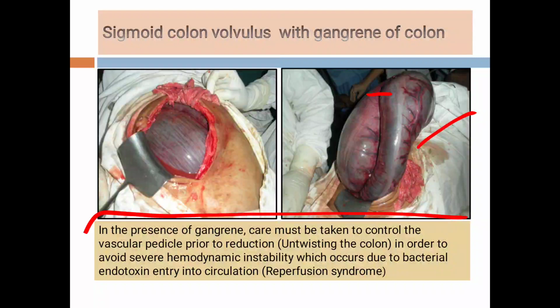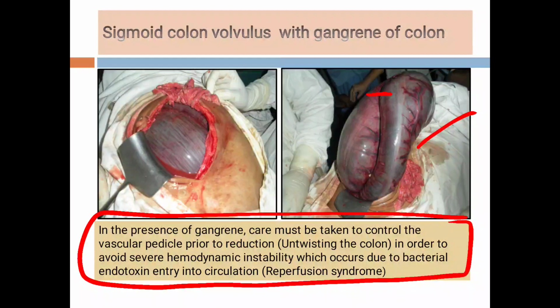Now students, while operating in a case of gangrenous sigmoid volvulus, when we are doing sigmoidectomy, in the presence of gangrene, care must be taken to control the vascular pedicle prior to the reduction. Prior to the reduction means untwisting the colon, and for untwisting we have to rotate in a clockwise direction because the twist is in the anti-clockwise direction. In order to avoid severe hemodynamic instability, before untwisting the colon we have to control the vascular pedicles. Why control the vascular pedicles?